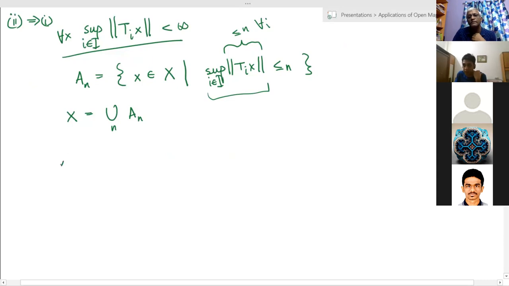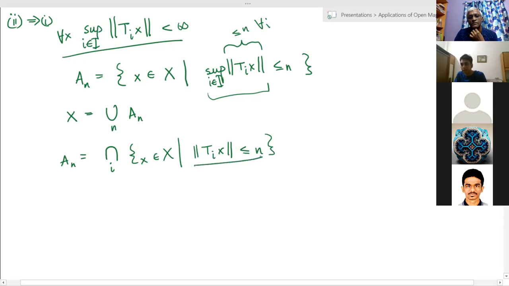So therefore, I can write An as the intersection over i of these sets, x in capital X such that the norm of Ti x is less than or equal to n. So the intersection just forces that you're taking the set of all x such that each of these things is less than or equal to n.